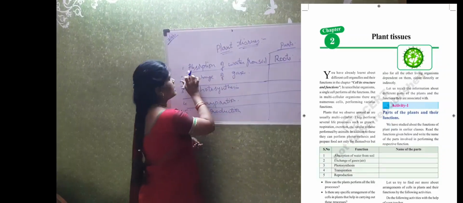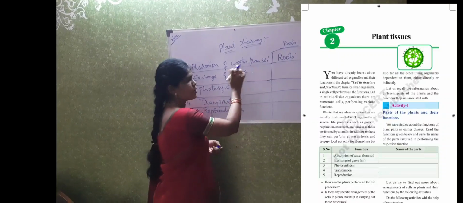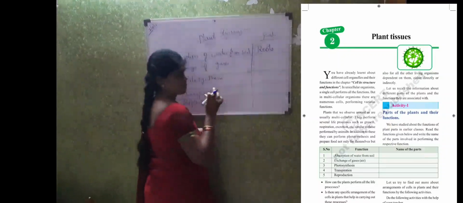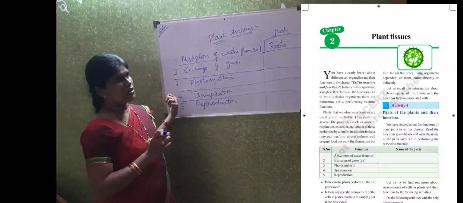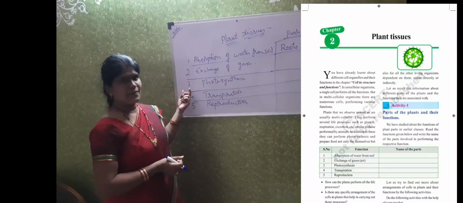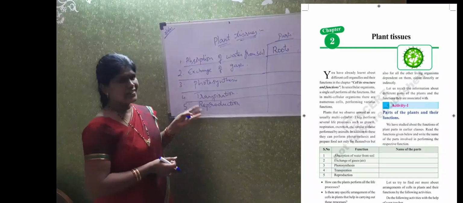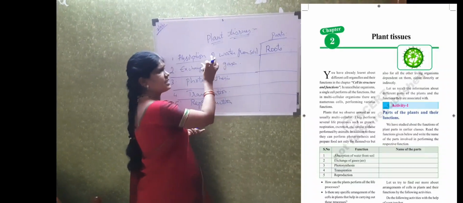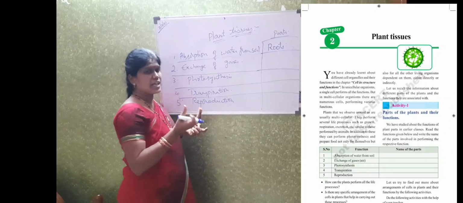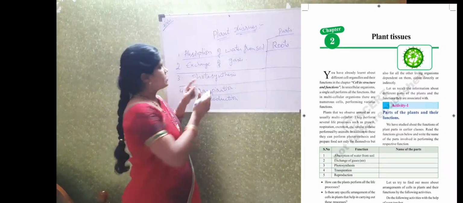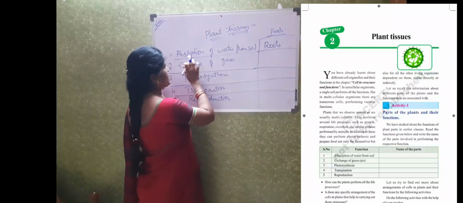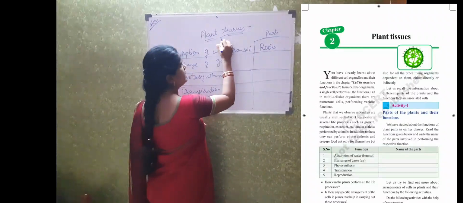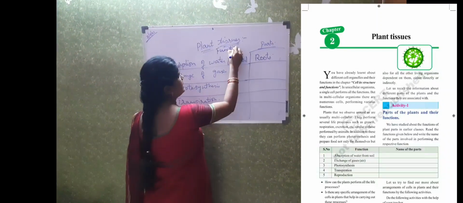First, they have given the absorption of water from soil. This function is carried out by the roots. You have already learned about roots in your EVS class. The roots are underground. They absorb water and minerals from the soil, and from the roots the water and minerals are transported to the stem. So the absorption of water from soil is carried out by which part of the plant?